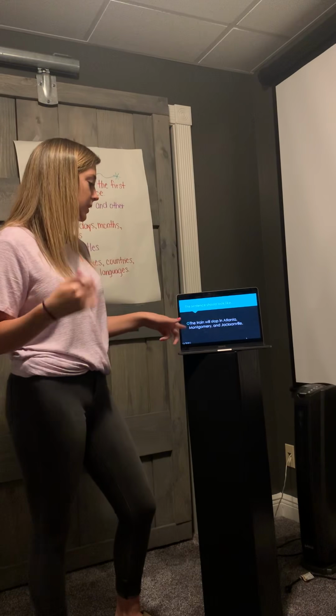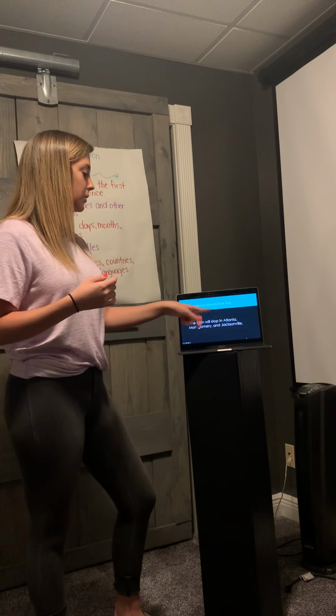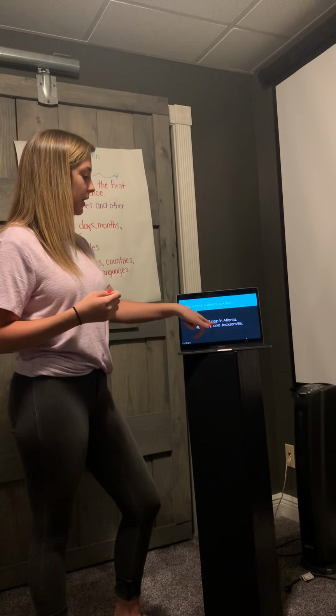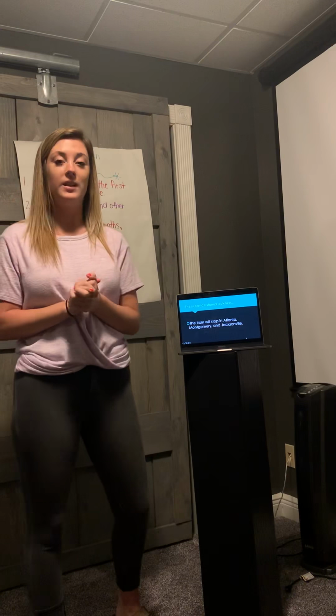So, this is what the sentence should look like. The train will stop in Atlanta, Montgomery, and Jacksonville, and all of that needs to be capitalized.